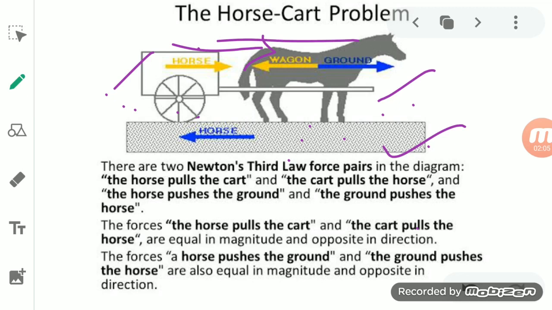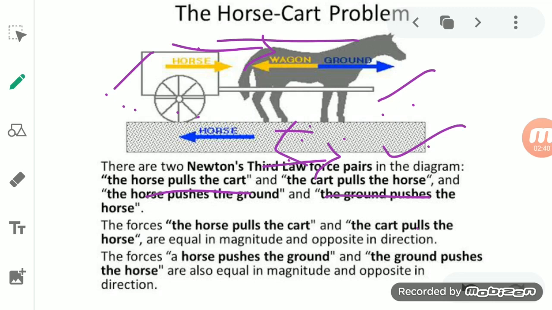So basically there are two types of forces acting here. One force is acting by the horse on the cart, and the other force is acting on the horse by the cart. Okay, so this is Newton's third law of motion, by which the horse pulls the cart, and as it pulls, the cart will also pull the horse. Okay, so this is the first action and reaction which exists here.